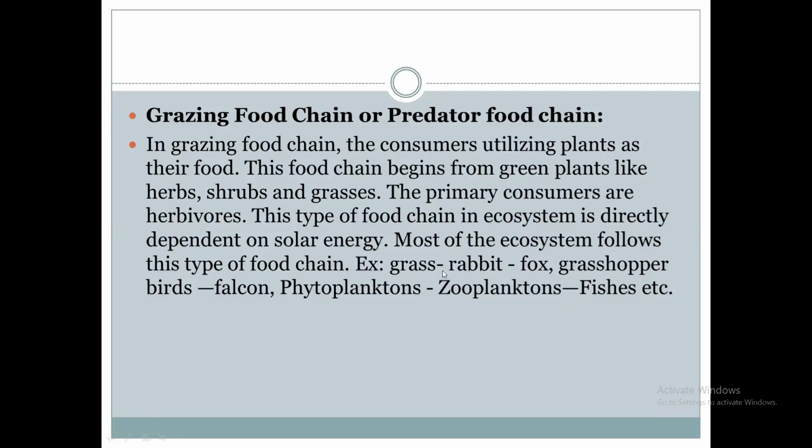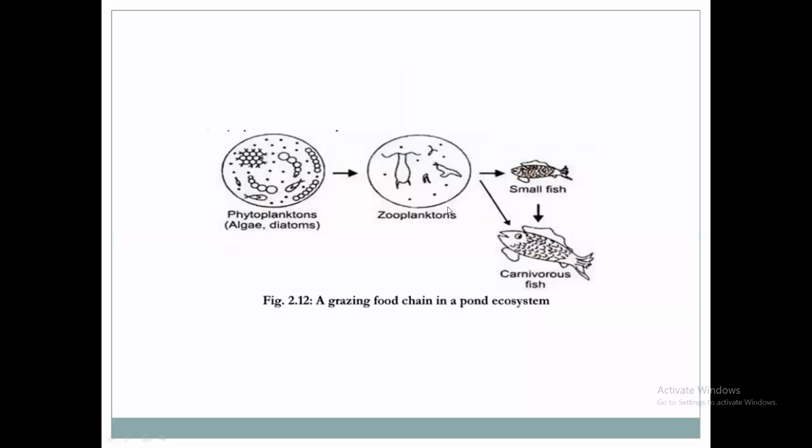So this is the food chain process. Grass will be consumed by rabbit. Rabbit will be consumed by fox. Then grasshopper. Then phytoplankton will be consumed by zooplanktons. Zooplanktons will be consumed by small fishes, and small fishes will be consumed by large fishes. This is a grazing food chain in the pond water ecosystem.